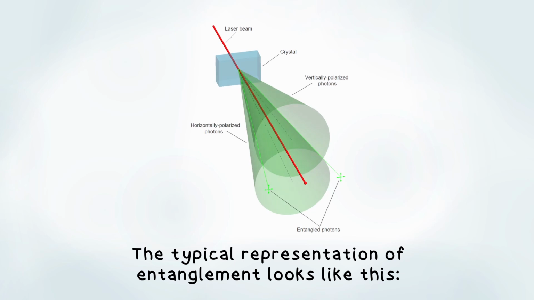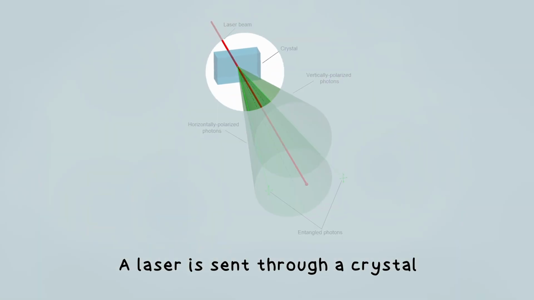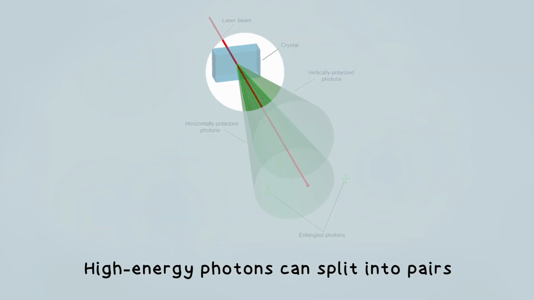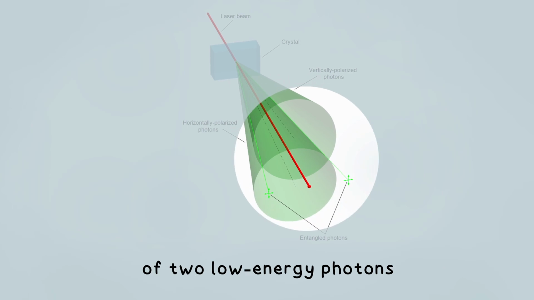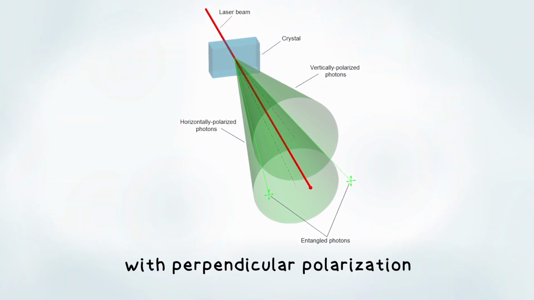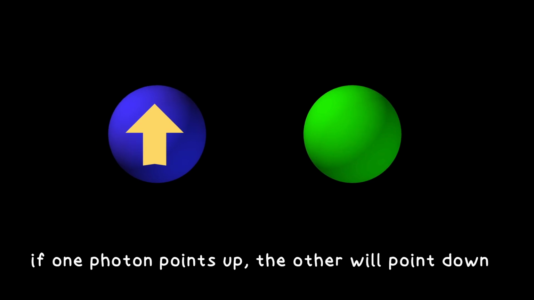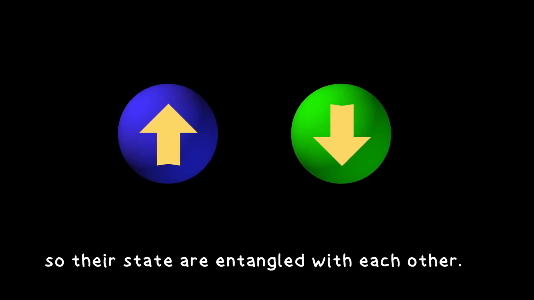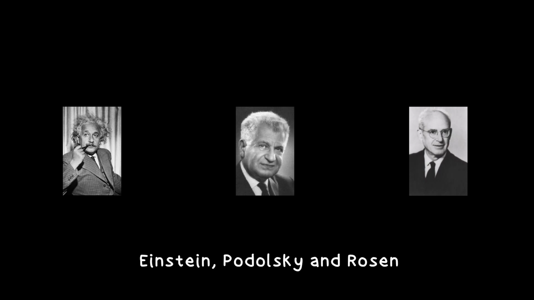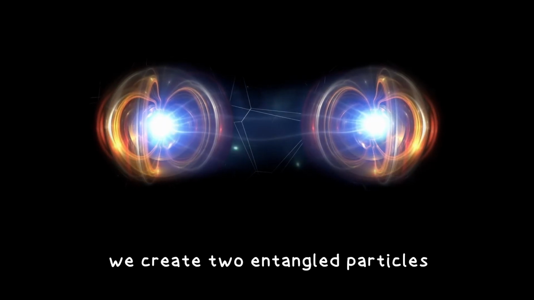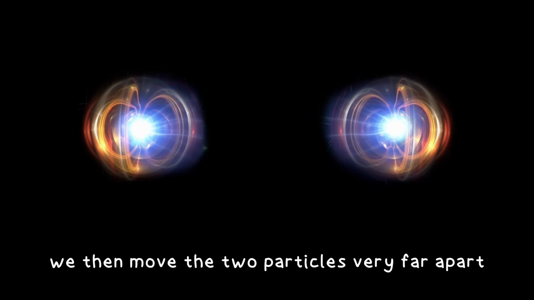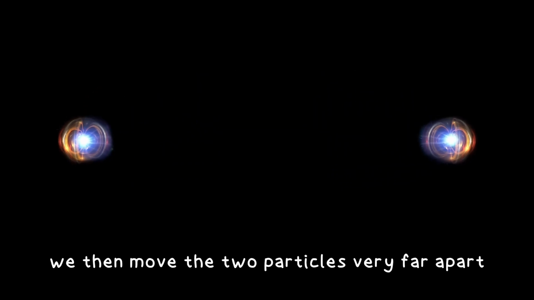The typical representation of entanglement looks like this. A laser is sent through a crystal. High-energy photons can split into pairs of two low-energy photons with perpendicular polarization. This means that if one photon points up, the other will point down, so their states are entangled with each other. Einstein, Podolsky and Rosen propose a thought experiment where we create two entangled particles, for example with the system above. We then move the two particles very far apart.